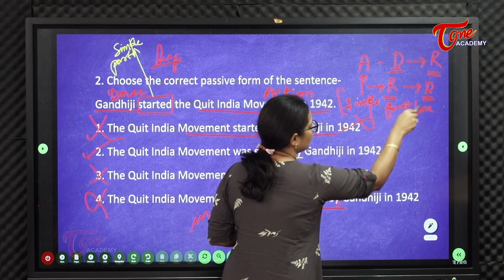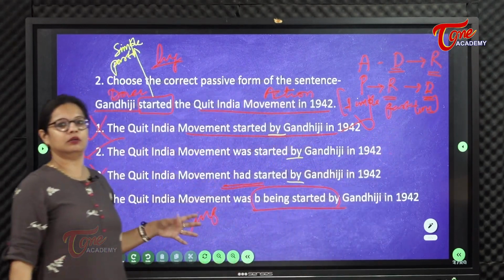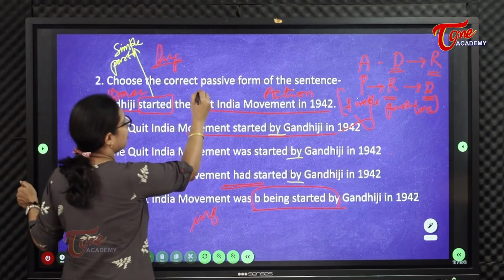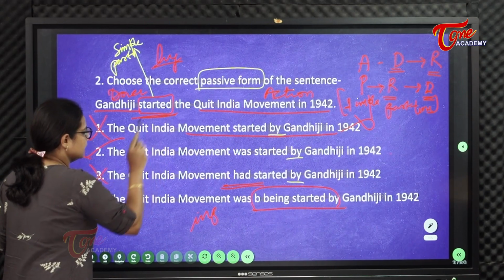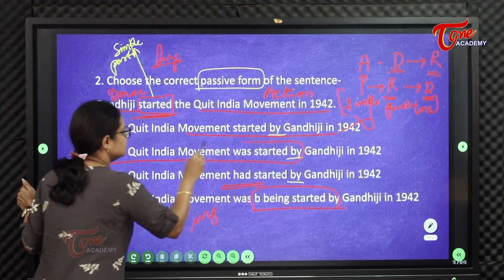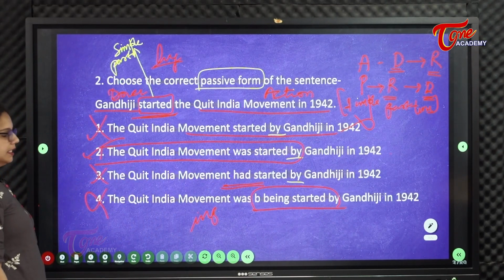Now when you are transforming or changing or trying to identify the passive form, it should be in the same tense. It should be in the simple past tense only. Tense will not change.